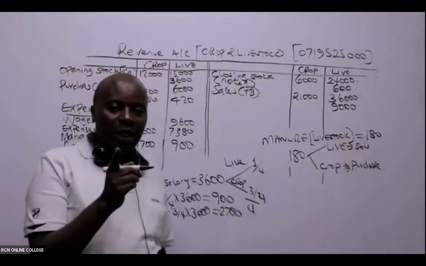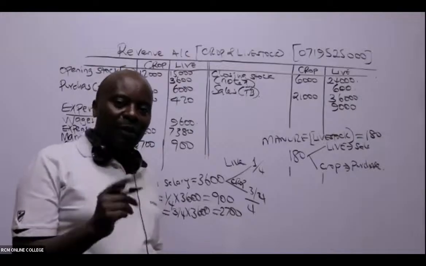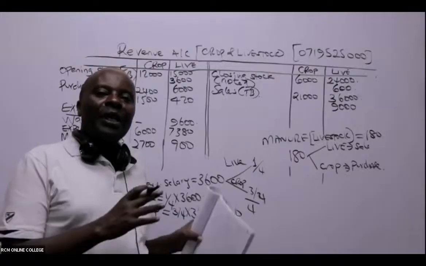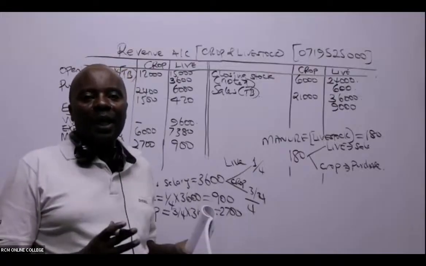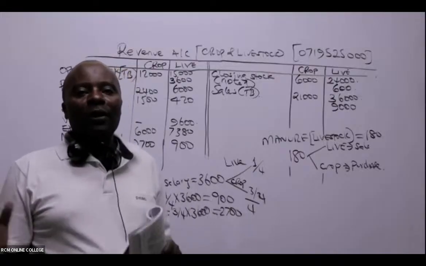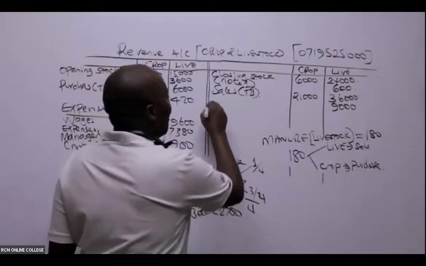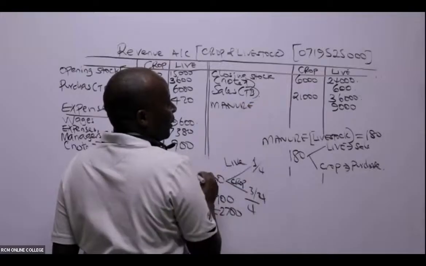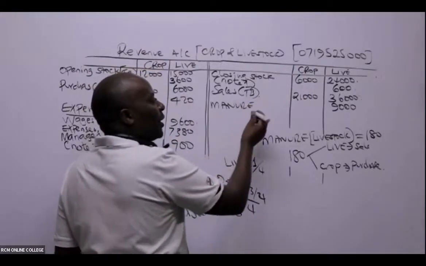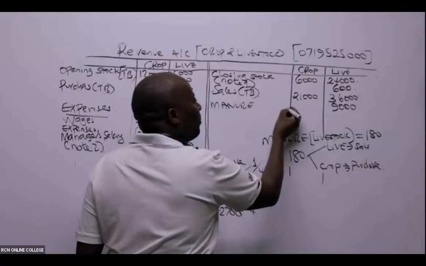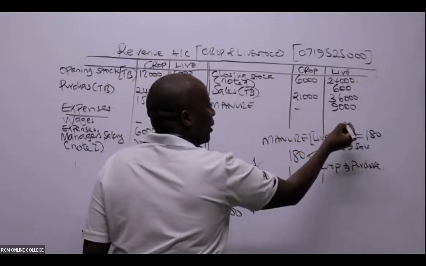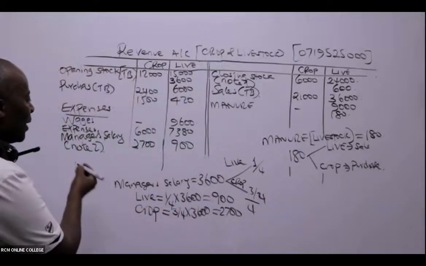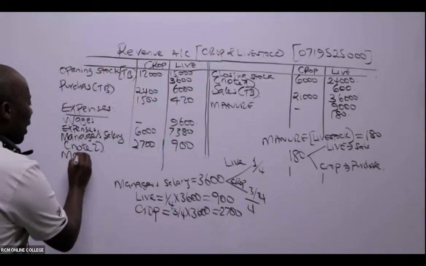Because manure is from livestock, what we get out of livestock is considered a sale in the context of livestock. So you'll come here and write manure. The department which sold is livestock, how much? 180. And then you come here and mention manure.